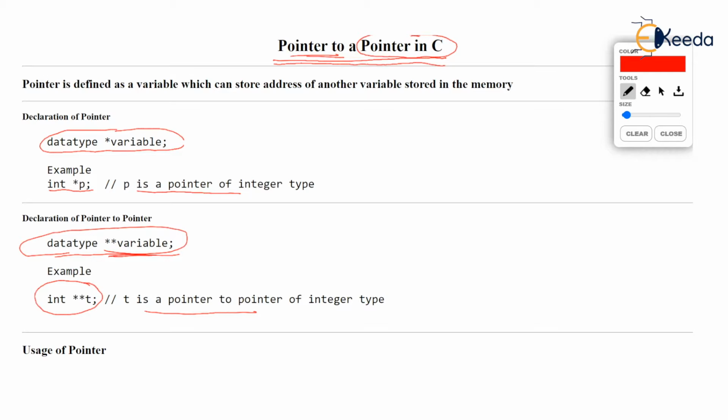So whose address can p store? Check the cursor place. p can store address of an int variable, isn't it? Because it is an int pointer. Whose address can t store? t can store address of a pointer itself because it is pointer to a pointer. So when you have pointer to pointer, it can store address of pointer itself. That's why we say it is pointer to pointer.